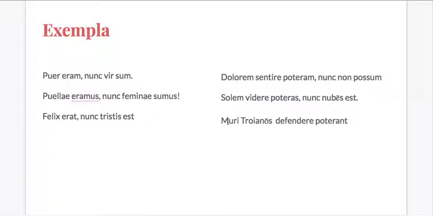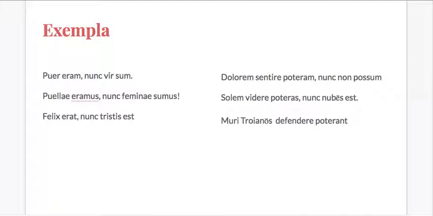And finally, muri Troianos defendere poterant. And maybe you can try and translate this on your own. Muri, remember, murals and intramurals were two derivatives of this word. The walls were able to defend the Trojans, again accusative direct object. So they were able, the presumption being now they're not. Why not? Did I hear equus Troianus? I hope I did. I hope I didn't hear a Trojan horse. We should use Latin when we're watching Latin grammar videos, I hope.